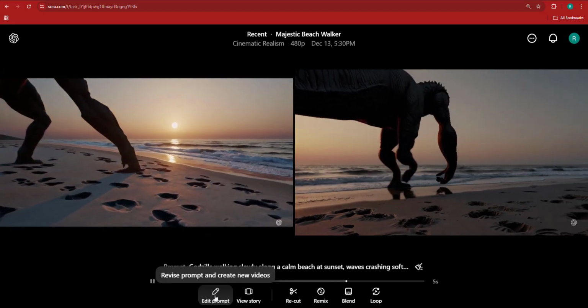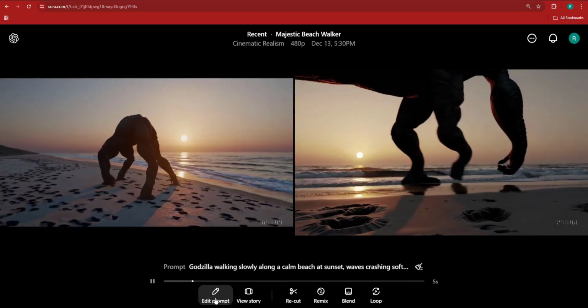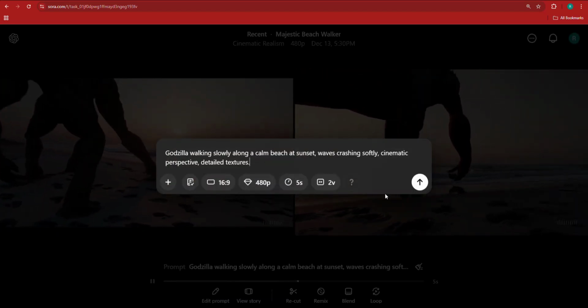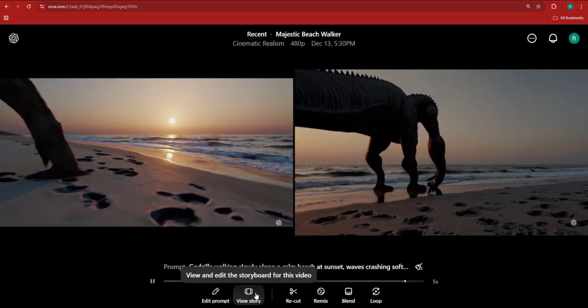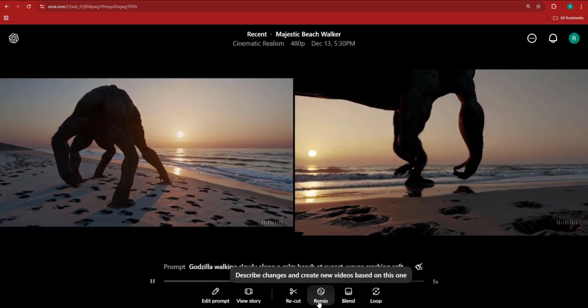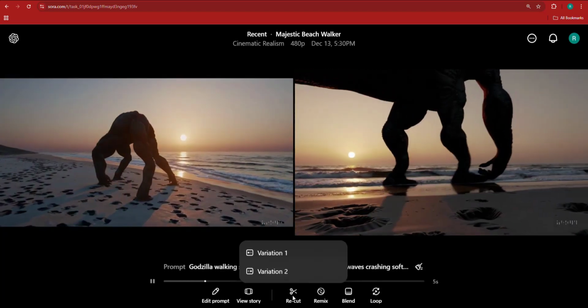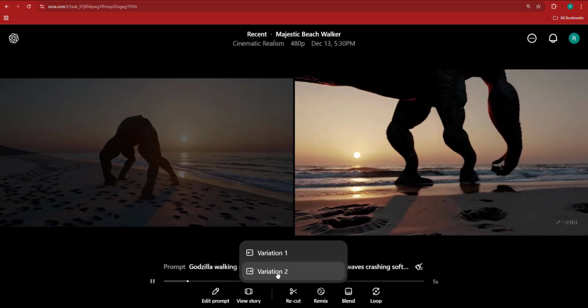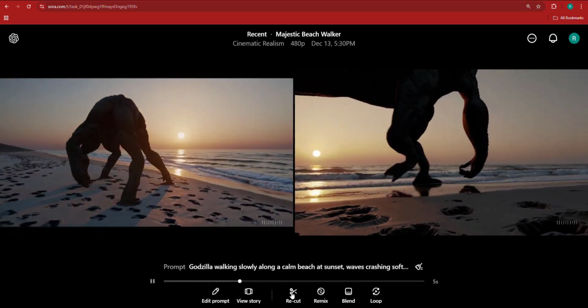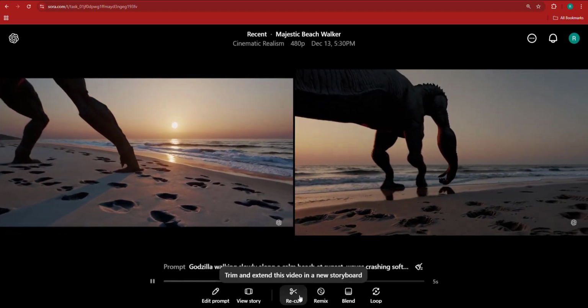Now here, notice that you can edit your prompt, right? If you click edit your prompt, it enables you to edit your prompt. It also enables you to blend, loop, remix, or recut, which is the best option. Now, if I click recut on variation number 2, it allows you to recut it, right?